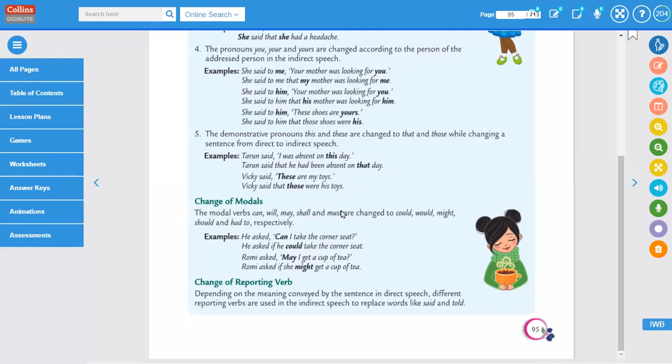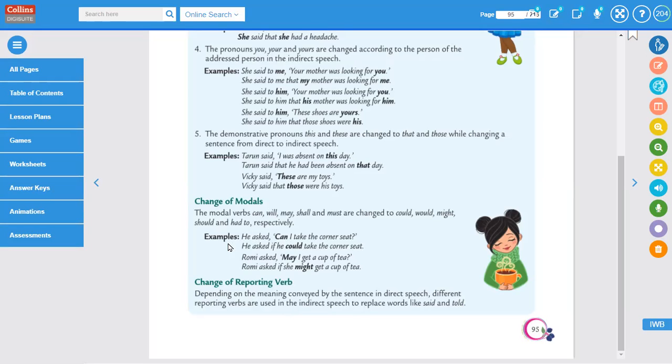These modals change to could, would, might, should, and had to, respectively. Like, can will change to could, will change to would, may changes to might, shall changes to should, and must changes to had to.